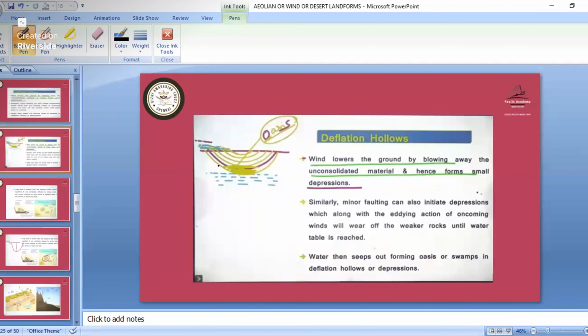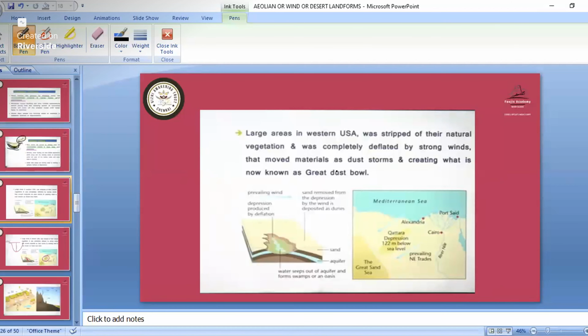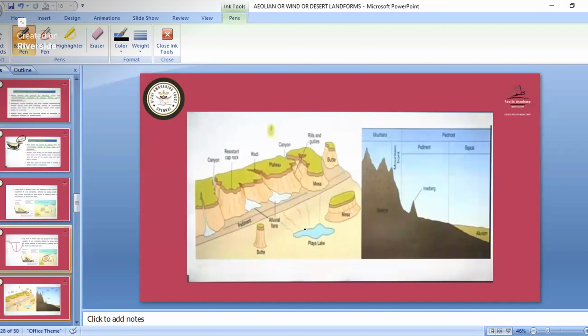So see, now in this, what is happening is water is settling down. Due to rain or some water movement or nearby rivers, that water is settling down in the depression area. So that particular landform is the oasis. That is known as the oasis. This type of landform we can see in the western USA, where we have the desert. There we can see the oasis part. So see here, Playa Lake, all these parts we'll see.